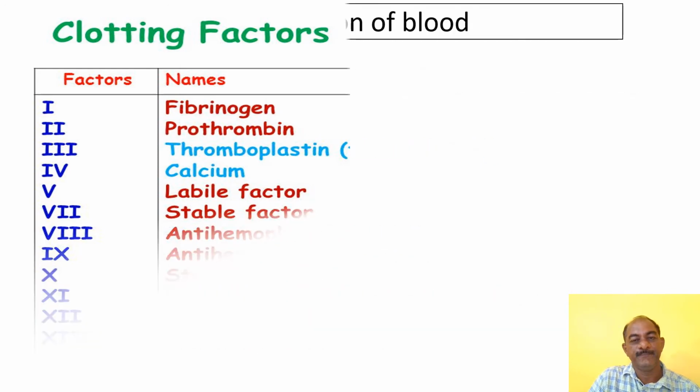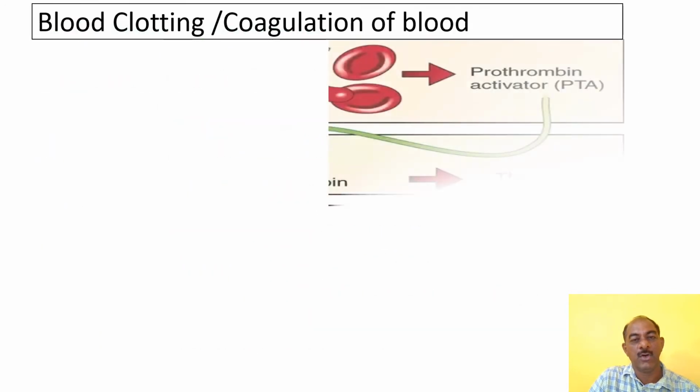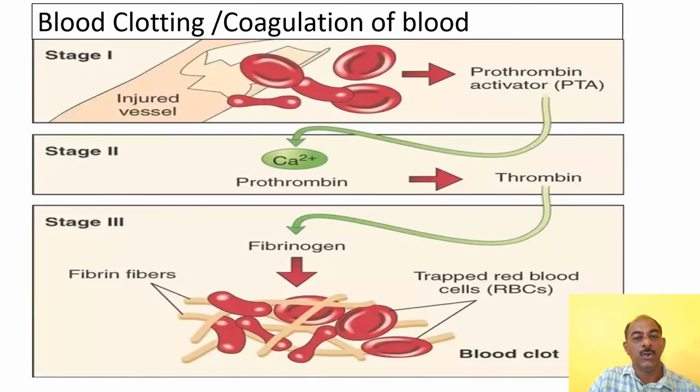Next is the process of blood clotting or coagulation of blood. This blood clotting or coagulation occurs in 3 steps. In the first stage, blood vessels are ruptured and prothrombin activator, PTA, is developed.